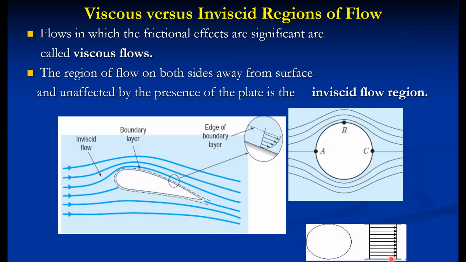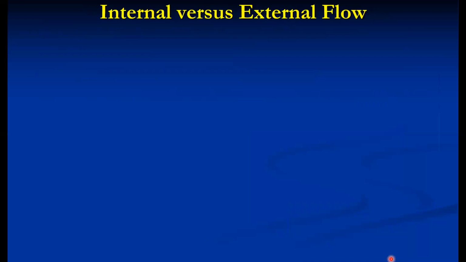So there are three ways of describing ideal flow. Ideal flow is also called uniform flow. Ideal flow is also called inviscid flow. Ideal flow is also called irrotational. Because ideal flow doesn't possess viscosity, and if there is no viscosity, there is no frictional effect. So there are many ways we can define the types of flow. These are some types, where this one is inviscid flow.